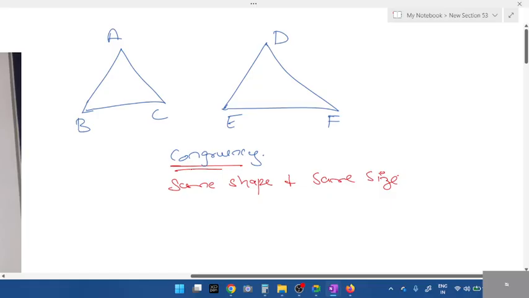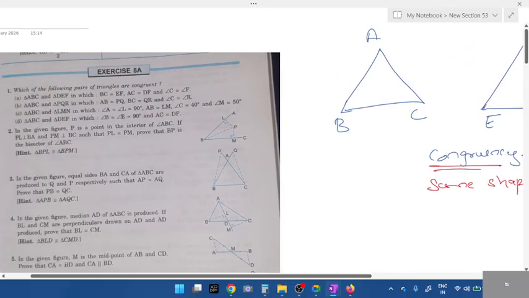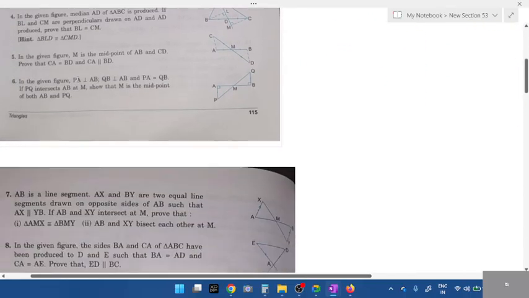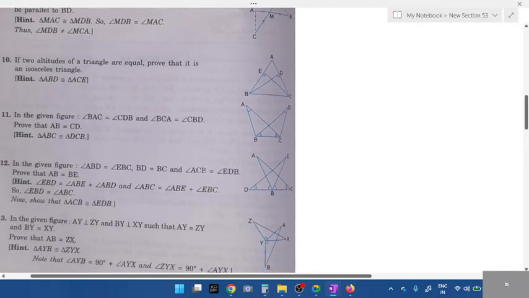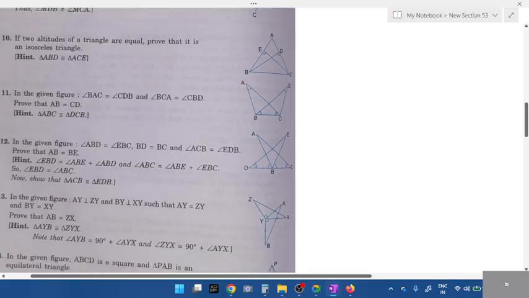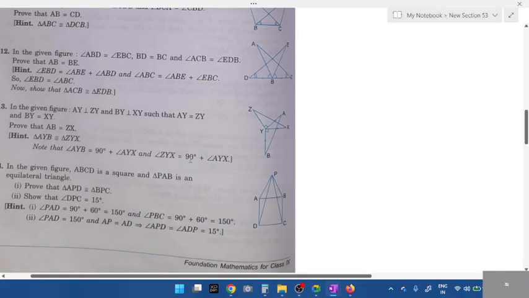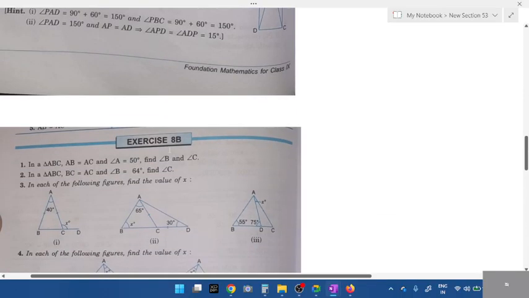Just tell me, Bhargavi. In 1 to 8, in all this you'll have 5, 6, 7, 8, 9, 10, 11, 12. The 13th question you won't get from this type of question. 14 is important.